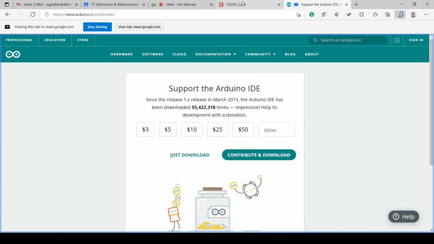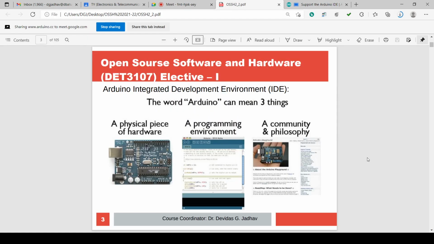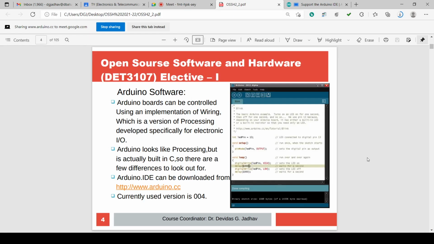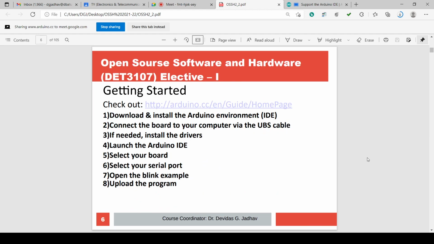One minute is left, and then the installation process gets started. Again, if you refer to this, we clicked the Arduino homepage, arduino.cc. Then we have to download the software and then install the software, the Arduino environment IDE.